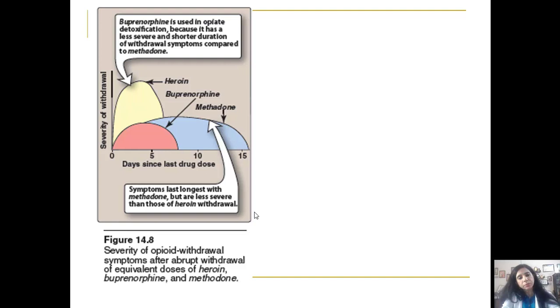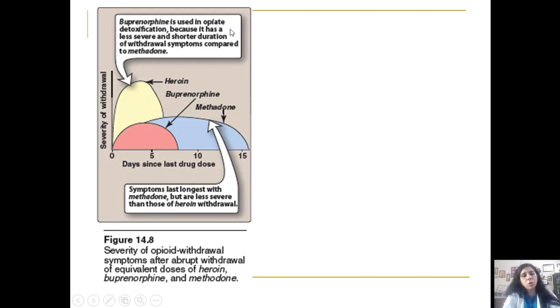These are the curves, or these are the severity of withdrawal. This figure reflects the severity of opioid withdrawal symptoms after abrupt withdrawal of equivalent doses of heroin, buprenorphine, and methadone. So if you see, the heroin withdrawal is very severe and very acute in onset. It is not a protracted withdrawal like that of buprenorphine or methadone.